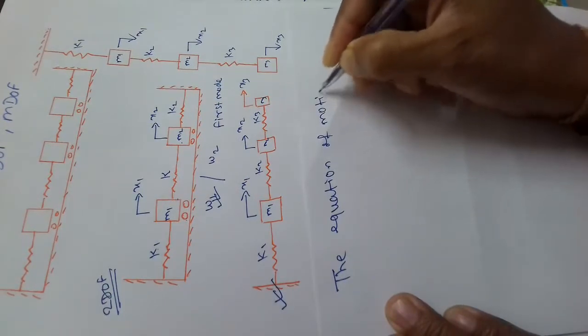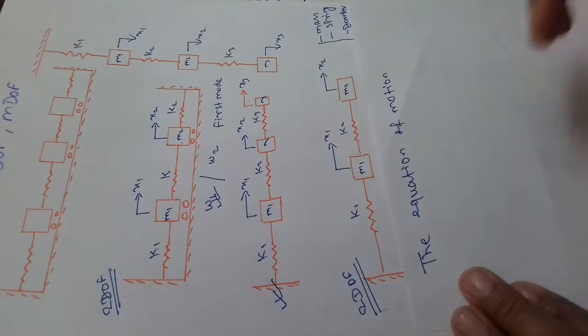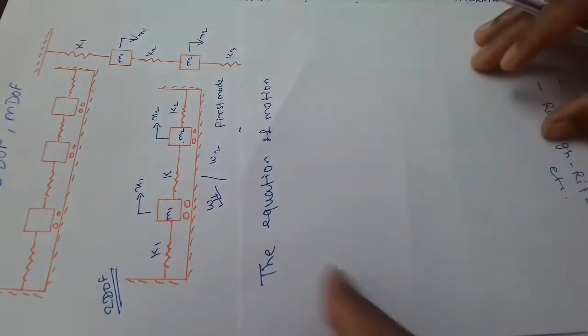Equation of motion. Let me derive for 2 degree of freedom also. This is the 2 degree of freedom system here.